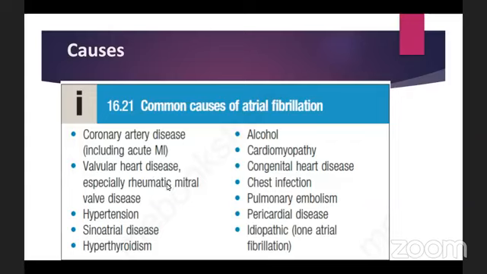Valvular heart disease, especially rheumatic mitral valve disease, that means mitral stenosis. So these two are the most common causes, and there are mainly 5 causes of atrial fibrillation. The 1 and 2, and the next is hypertension, and fourth is idiopathic or lone atrial fibrillation. I'll talk more about what lone means in a bit. And the fifth one is hyperthyroidism. These 5 we have to remember: coronary heart disease, including acute myocardial infarction; valvular heart disease, especially rheumatic valve disease or mitral stenosis; then hypertension, idiopathic, and hyperthyroidism. These 5 are the main causes.